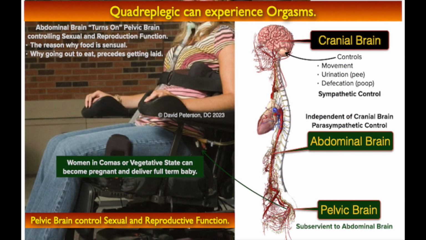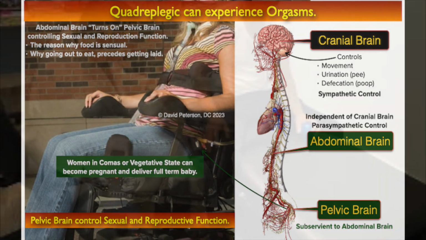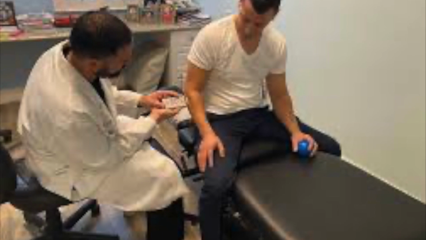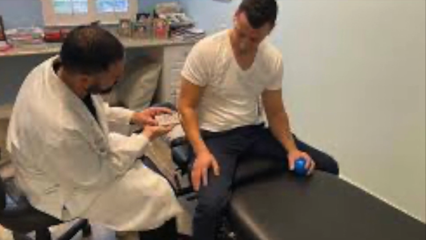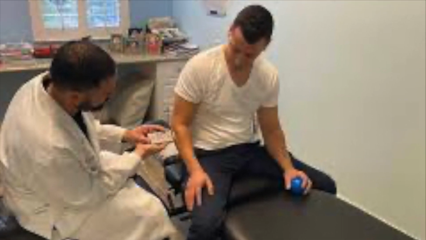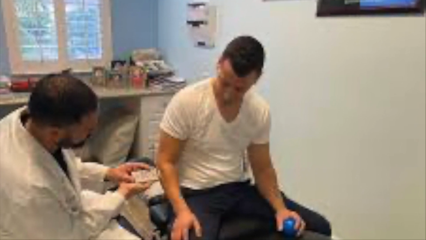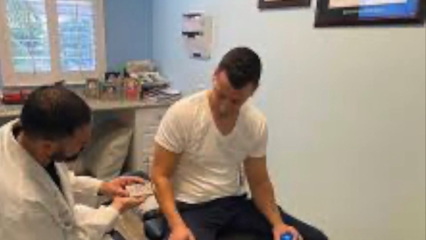A pivot point in my functional medicine career occurred when a quadriplegic woman asked how she could have orgasms when she could not feel anything below her jaw. I was gobsmacked. Her husband assured me she experienced OMG orgasms. I asked a leading functional neurologist how a quadriplegic could have orgasms. His answer was, there is no way that can happen. It's all in her head. I asked what about all the internet articles asking the same question?